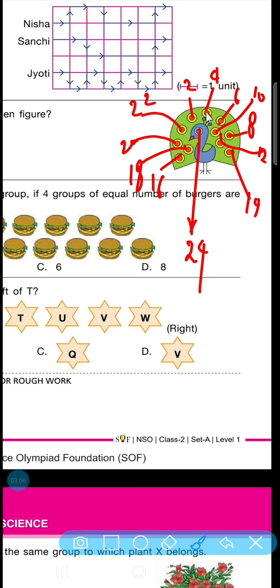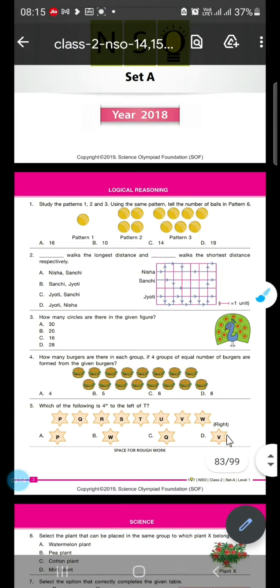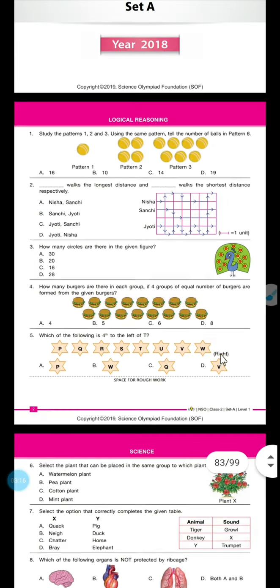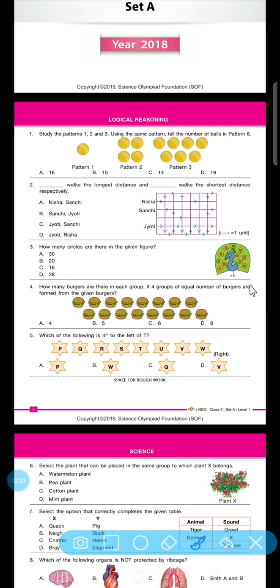Then we have 3 more, 27. So let's see whether we have any option with 27 or something nearby. We have an option which is 28. So we will go with this, because there must be a circle missing with our eyes. Yes, this is also a kind of circle. So 28 is the correct option here, option D.